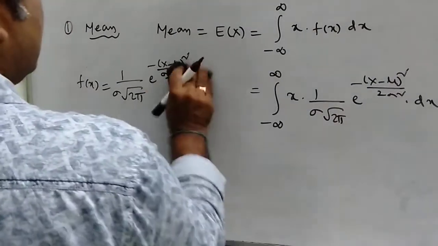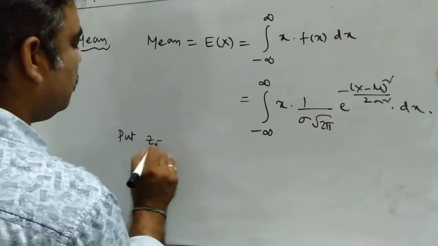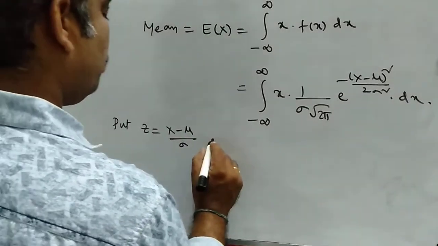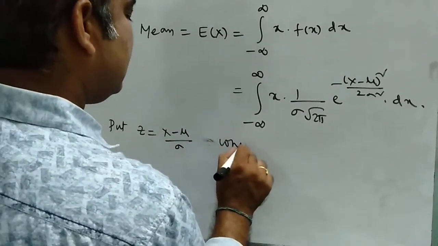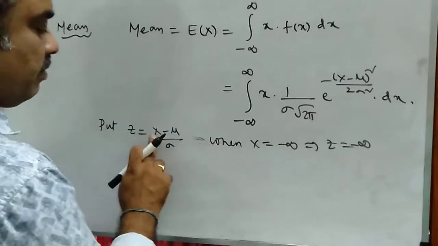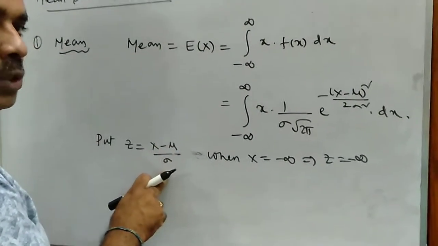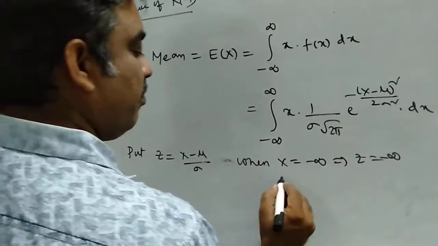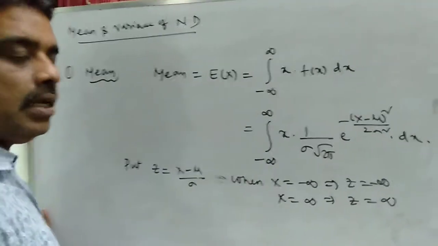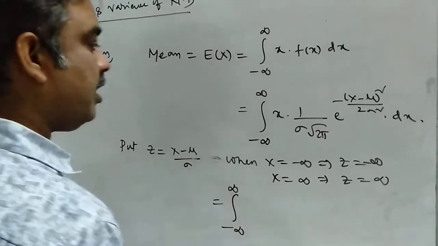To evaluate this integral, I am taking the substitution: put z is equal to x minus mu by sigma. The limits are, when x is equal to minus infinity, z also tends to minus infinity. Mu is some constant, and sigma is also some numerical value which is positive. So the entire value will become minus infinity. Similarly, when x is equal to plus infinity, z is also plus infinity. So the integral still runs from minus infinity to infinity.